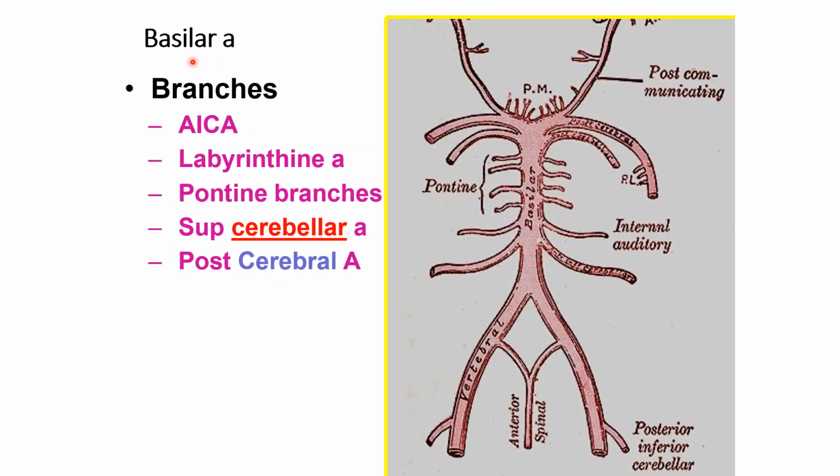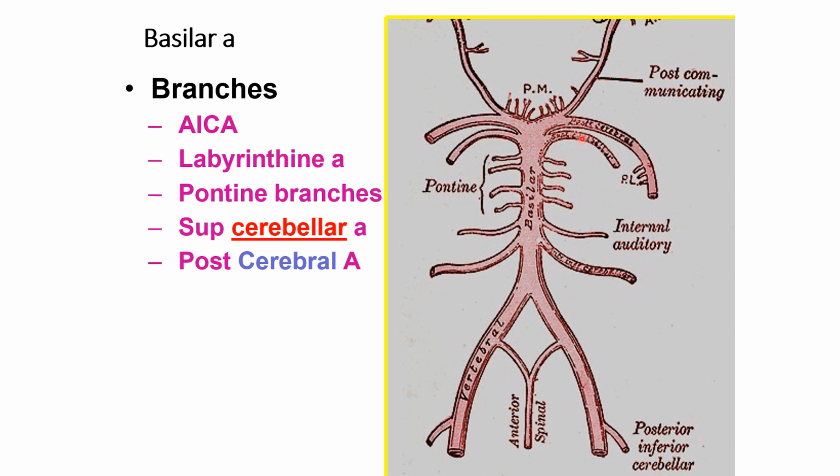Now, other branches of the basilar artery. This is the basilar artery. Here it gives these branches: the anterior inferior cerebellar artery, then the labyrinthine artery, which is the longest one and supplies the ear. The pontine branches are a small group of 4 to 5 branches that supply the pons.